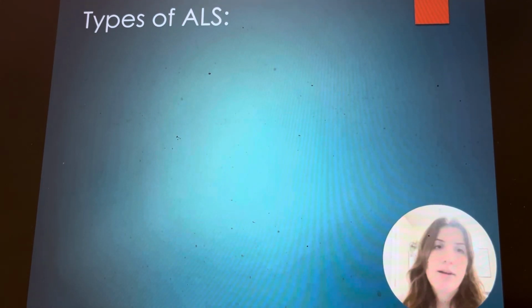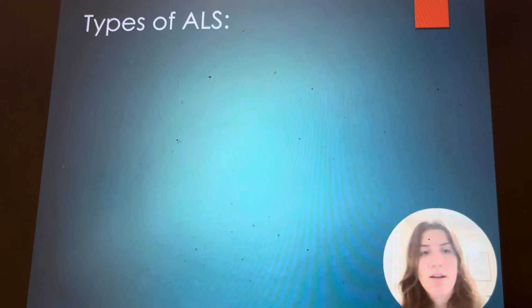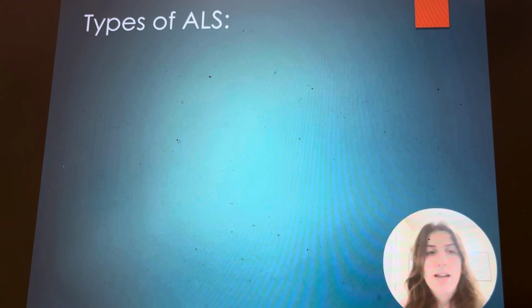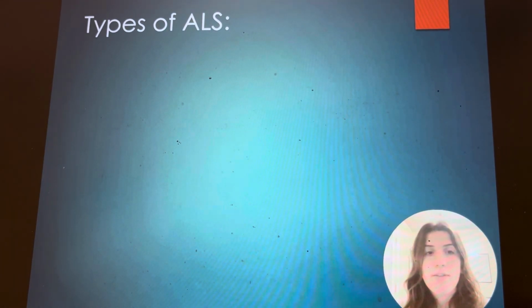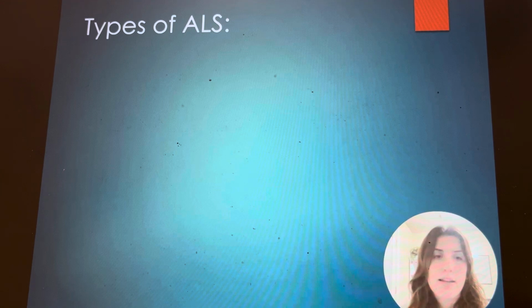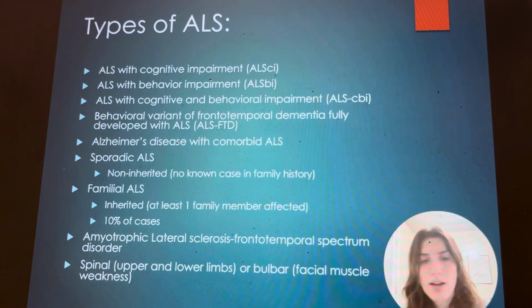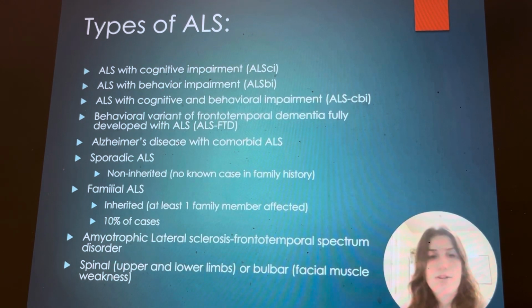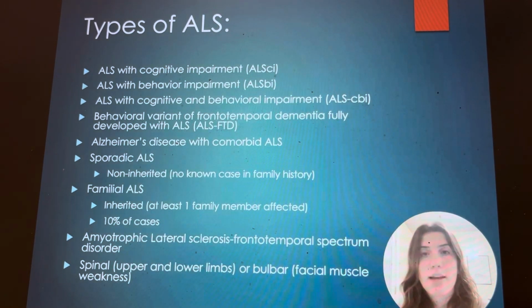ALS with cognitive impairment, behavioral impairment, both of them at the same time, dealing with dementia, Alzheimer's disease. Sporadic ALS is non-inherited, so no one in the family has had it before. Familial is when somebody in the family has been affected, and that's only 10% of cases. And then there's also ALS with spectrum disorders. And then there's spinal, which is upper and lower limbs being affected, and bulbar, which is facial muscles and dealing with weakness. This results in a lot of times slurred speech, trouble eating, things like that.